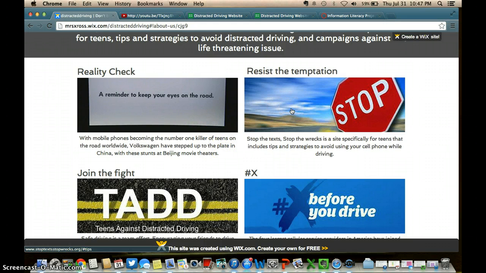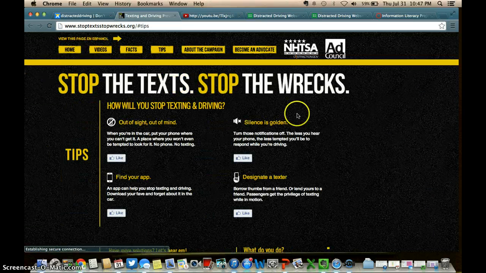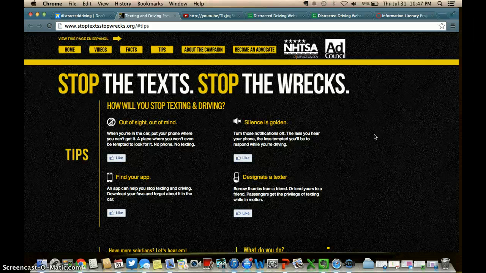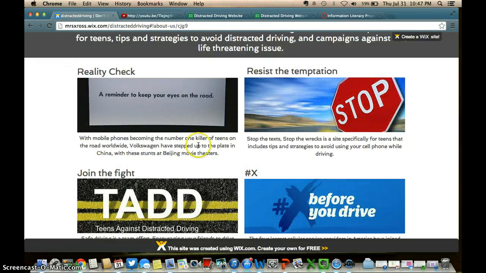The next part here is resist the temptation. So this is going to take you to this site, which gives you these tips on how to stop texting and driving, strategies to avoid being a distracted driver. There's also a lot of other stuff here, how to become an advocate, more facts or videos if you're interested.